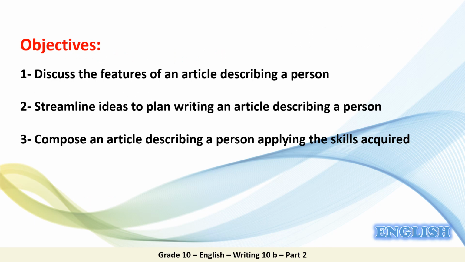We have three objectives. Number one, discuss the features of an article describing a person. Number two, streamline ideas to plan writing an article describing a person. Number three, compose an article describing a person applying the skills acquired.